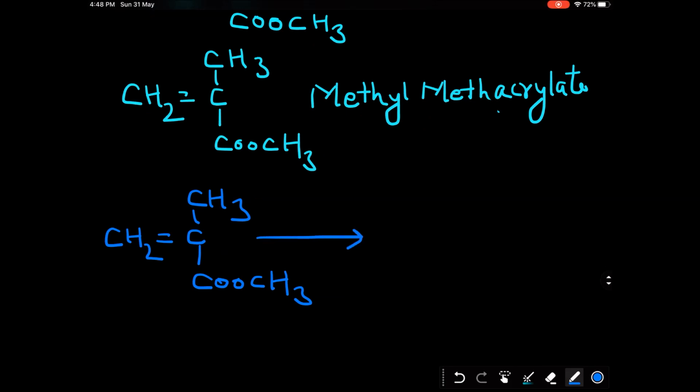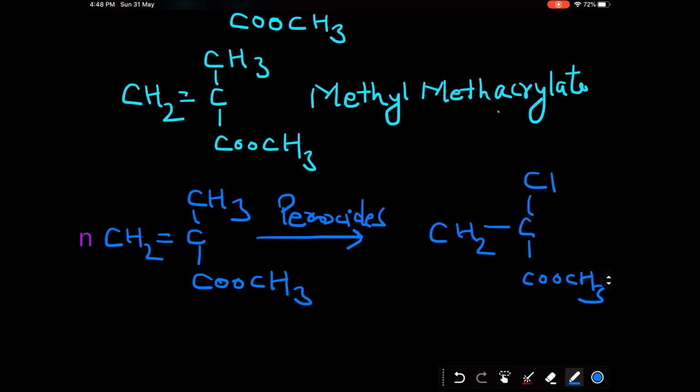Again, in the presence of peroxides, a pi bond is going to break. As discussed before, we break one of these pi bonds and you will be left with only the sigma bond. So the structure will be CH2 single bond C, COO CH3, CH3, and this. So this polymer is known as PMMA, polymethyl methacrylate.